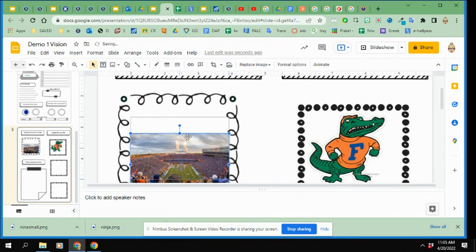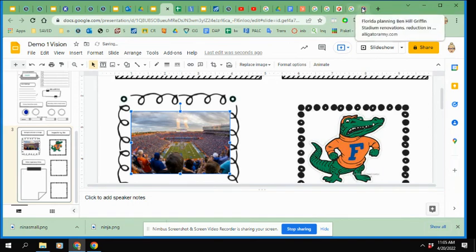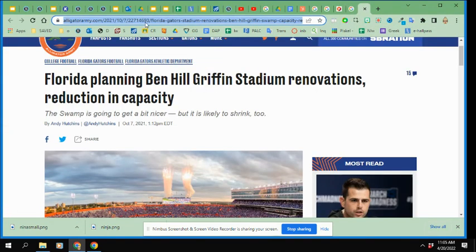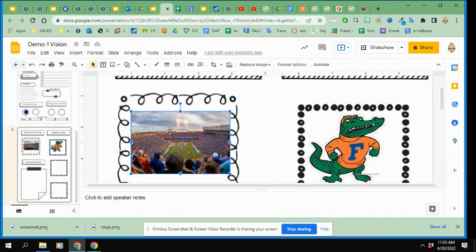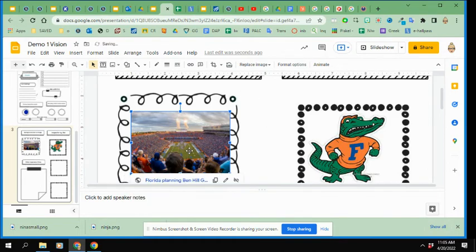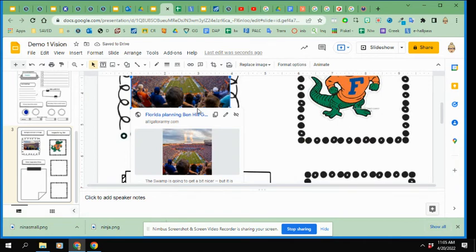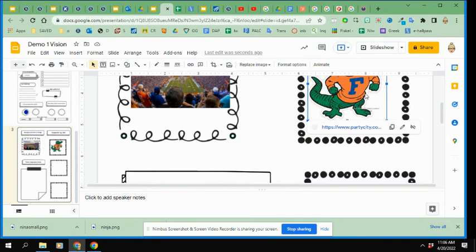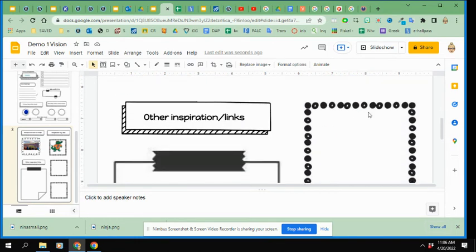Okay, now I want to link it. So I'm going to go over to the website again. Now I'm going to copy that link address, copy. I'm going to come back to my project, click on my picture, Control K, just like before, and then Control V to paste in that link. And then I'm going to apply. So now when I click on the picture, you can see anytime I hover or click on the picture, that link shows me where to get it. Same thing here. All of your pictures will be linked to where you find them.